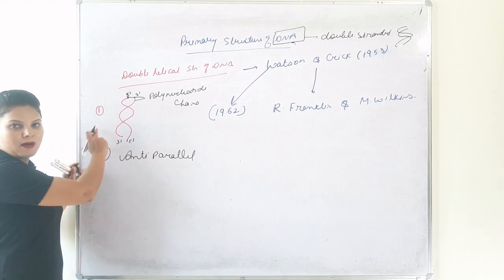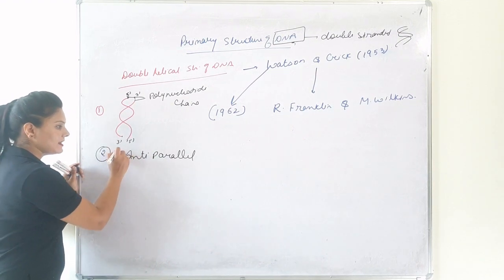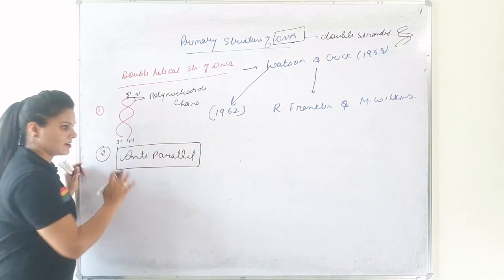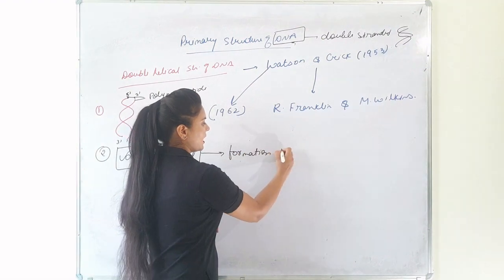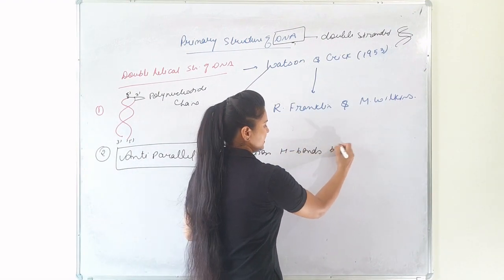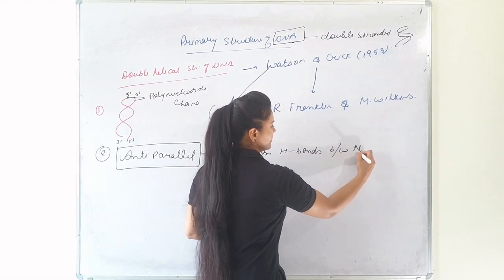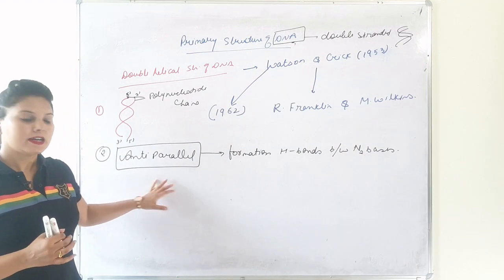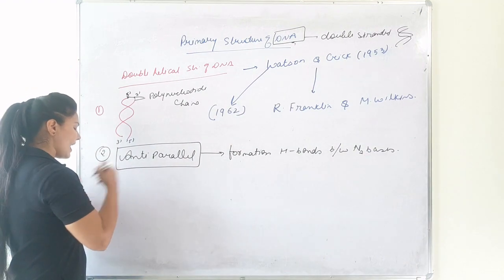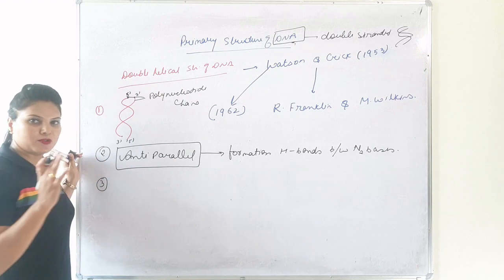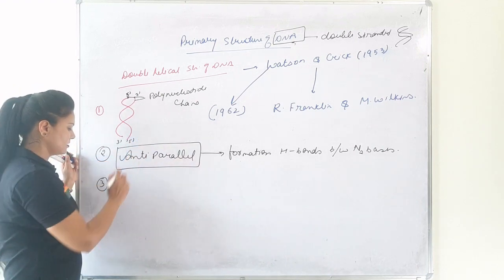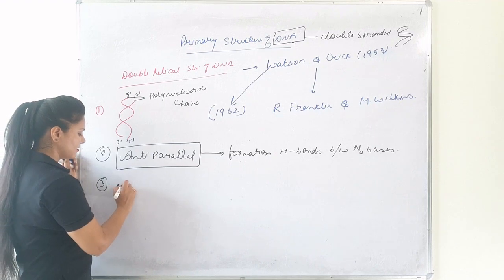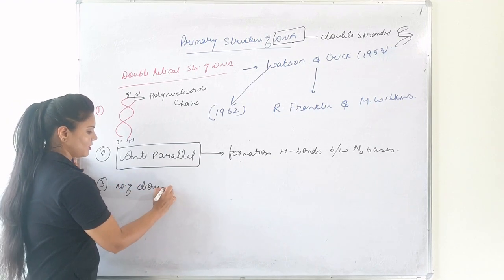So they are anti-parallel to each other, and this anti-parallel arrangement helps in the formation of hydrogen bonds between nitrogenous bases.